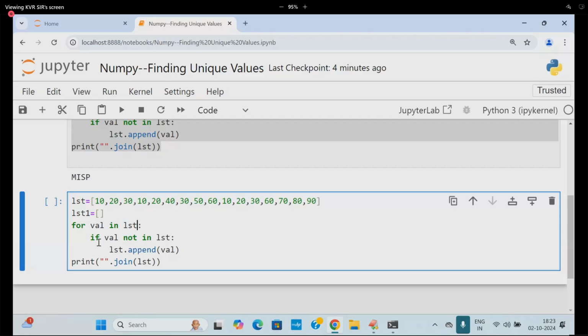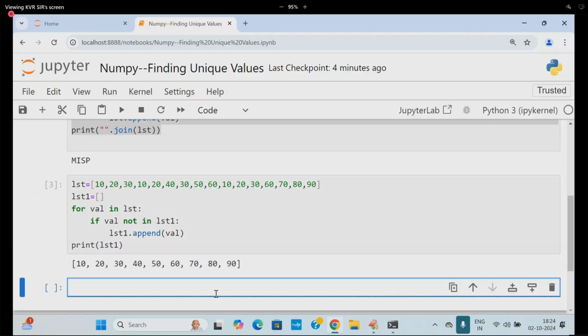And this is called what? LST1 dot append. And just print what here? LST1 not in. Yes, correct. Not in LST1. Print this data. So I'm getting unique values or no?